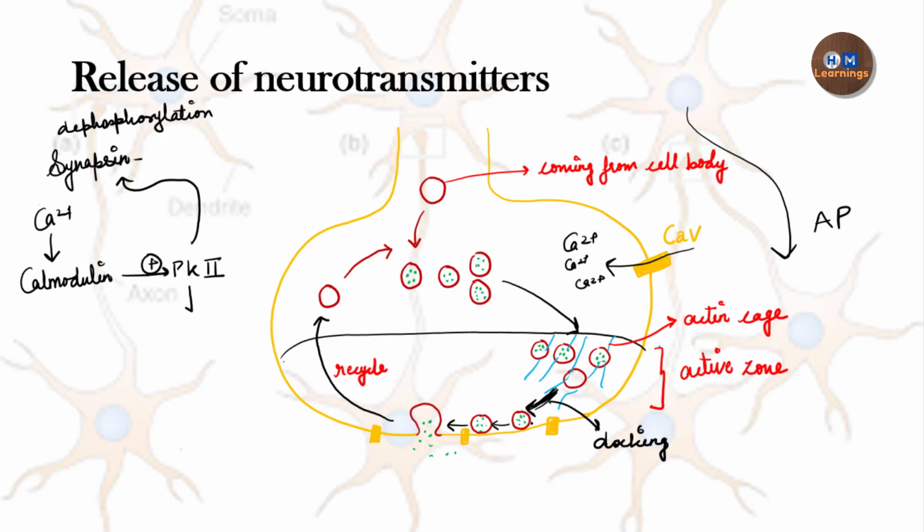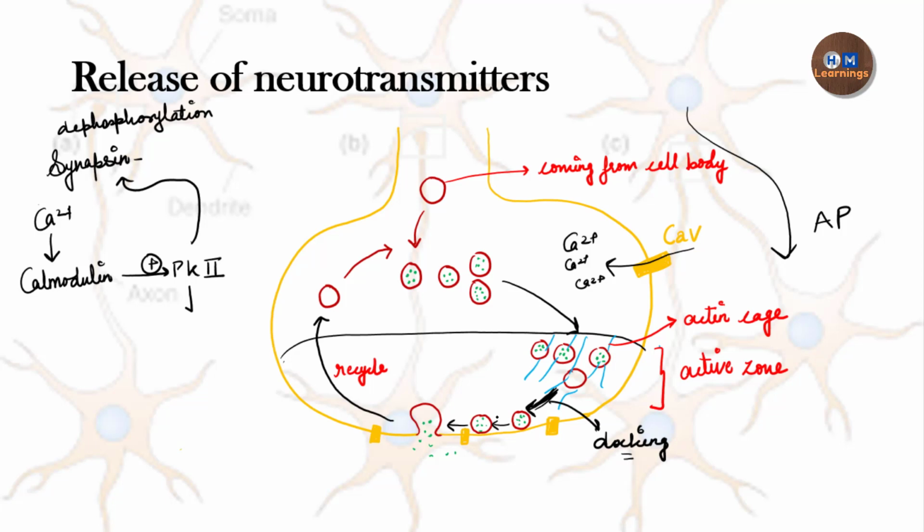So these vesicles will move towards the release sites. This process, called docking, is basically the re-equipment of the release sites with vesicles, and these vesicles come from the active zone.